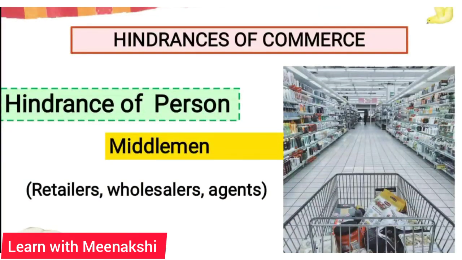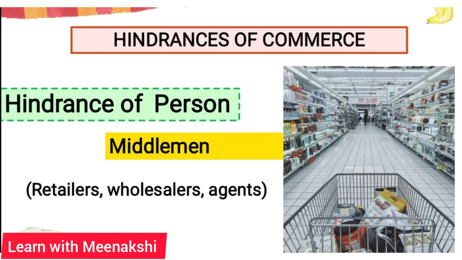Students, I hope the meaning of commerce is clear to you. It includes two activities, trade and aids to trade, and it helps to connect the producer and the consumer. It is the distribution side and it helps the free flow of goods and services from producer to the consumer. Let's see the hindrances of commerce.